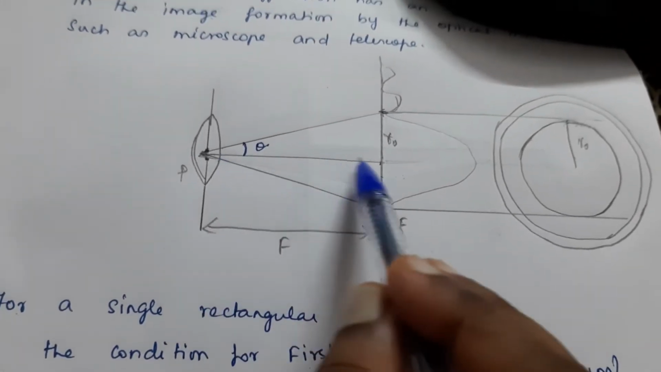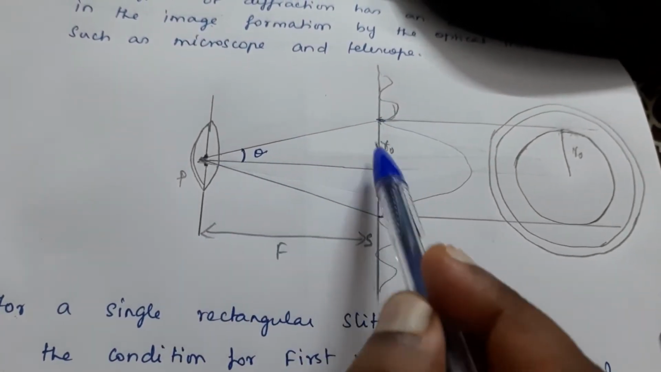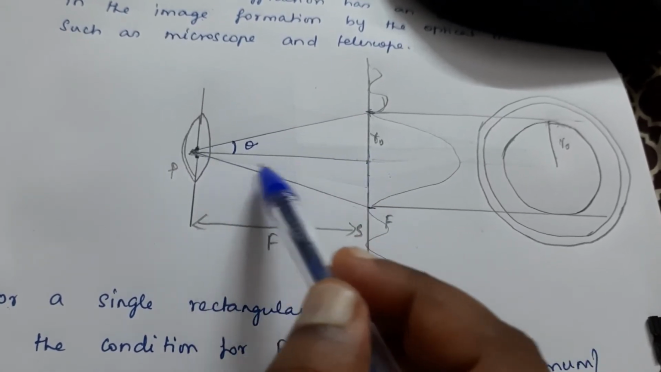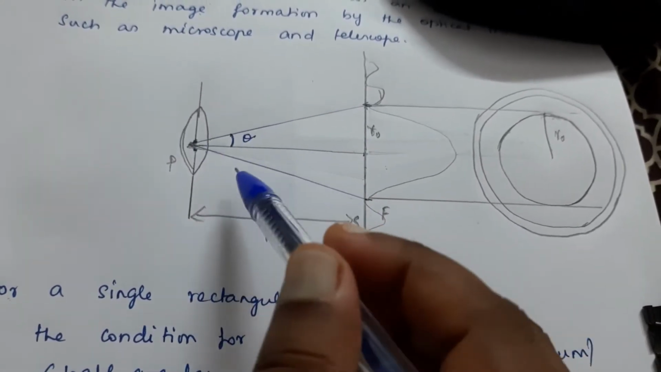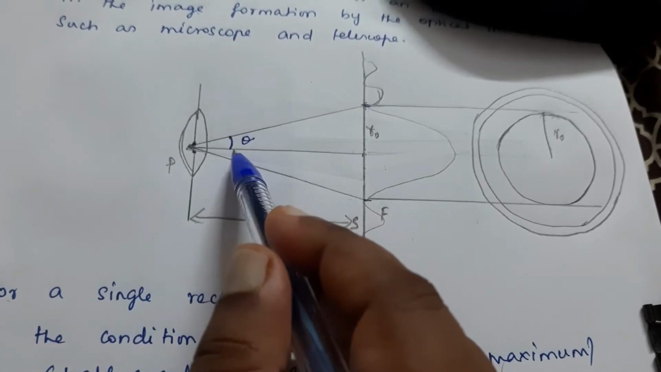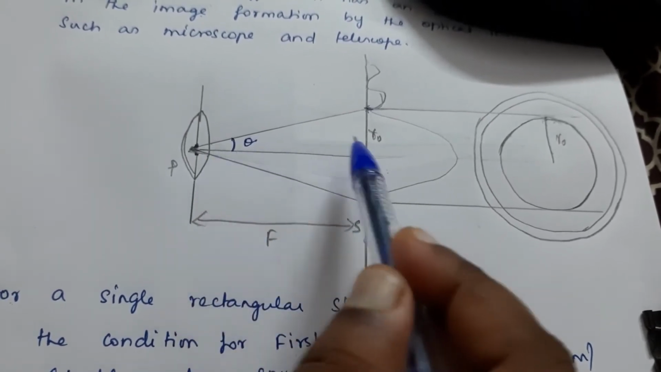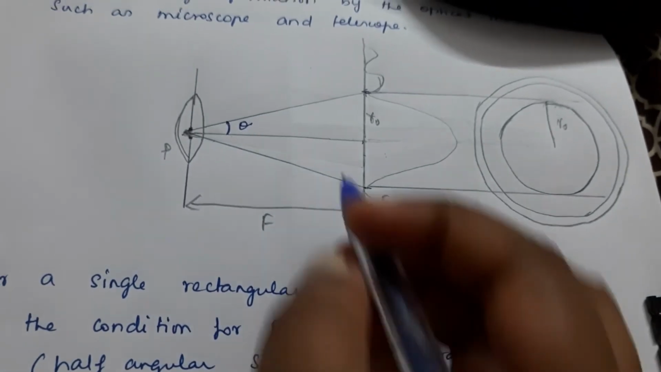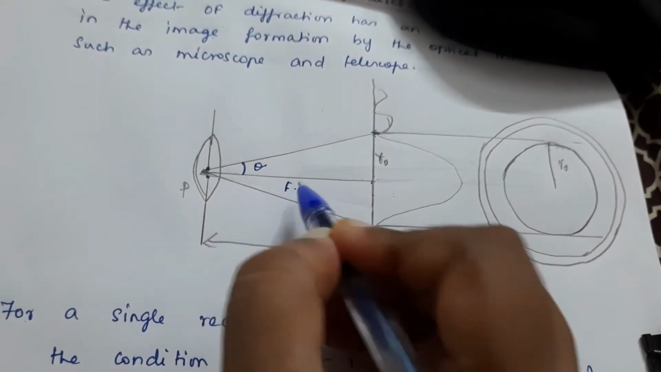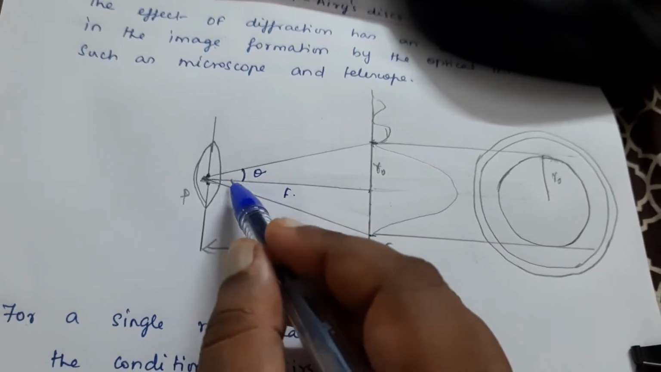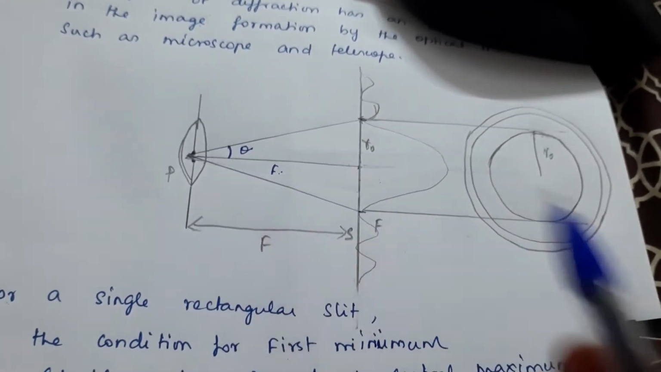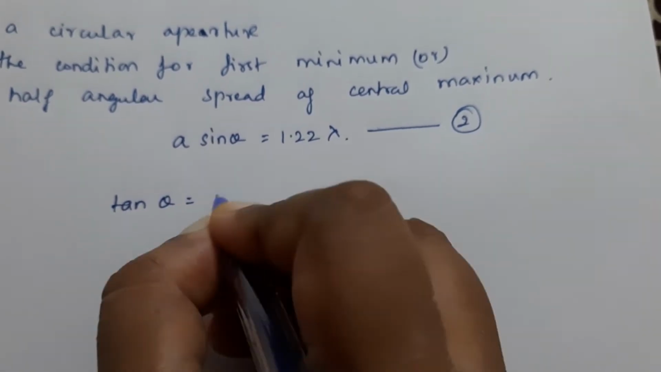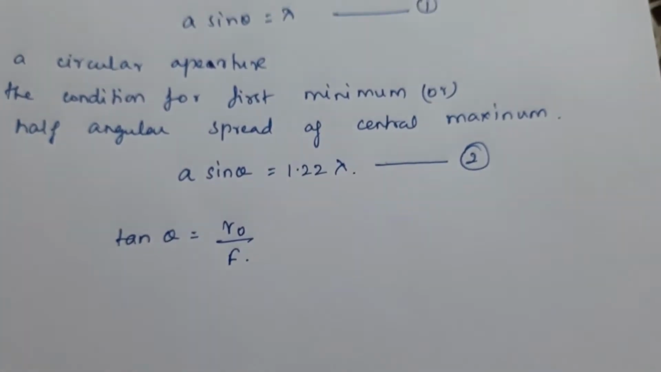Now from this triangle I am going to find tan theta. Tan theta is equal to opposite side by adjacent side. This is F, so tan theta is R0 by F. So I can write here tan theta is equal to R0 by F.